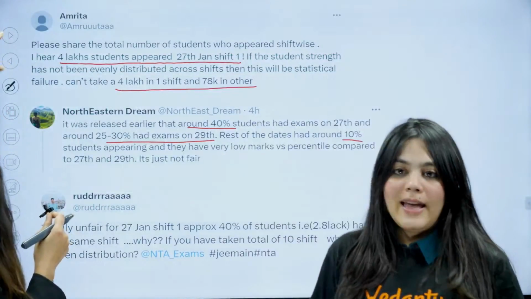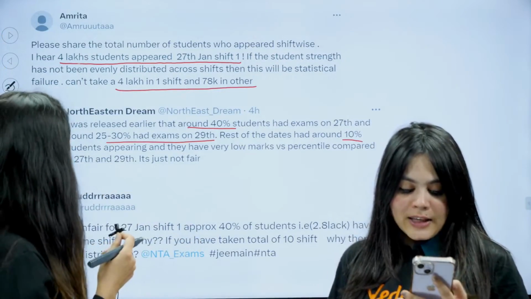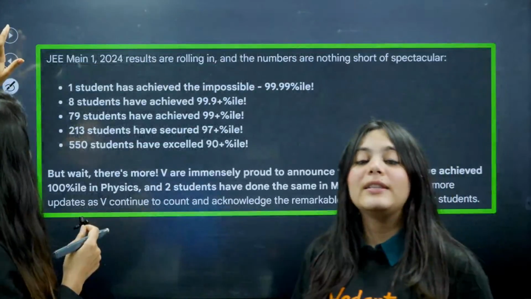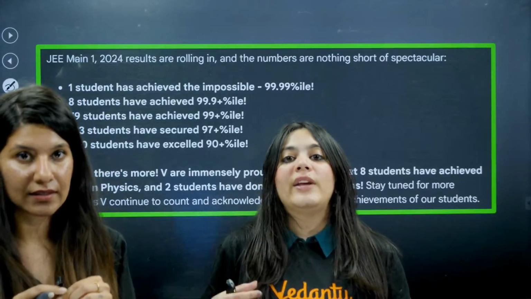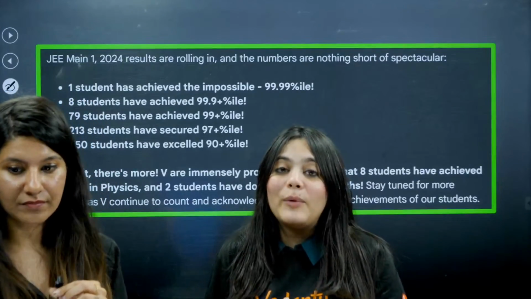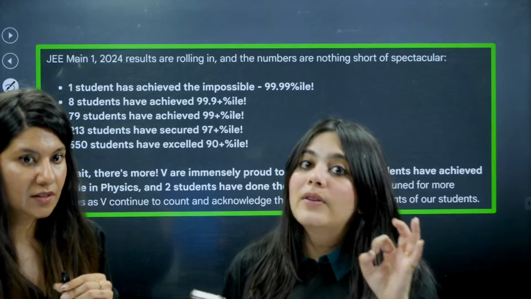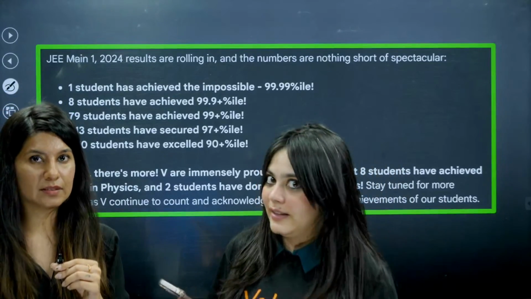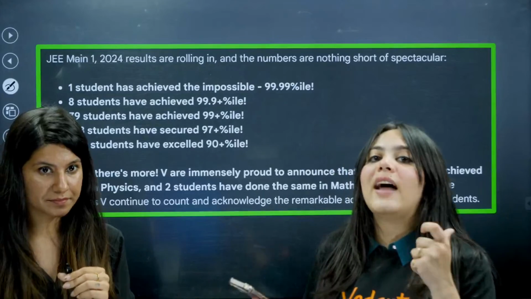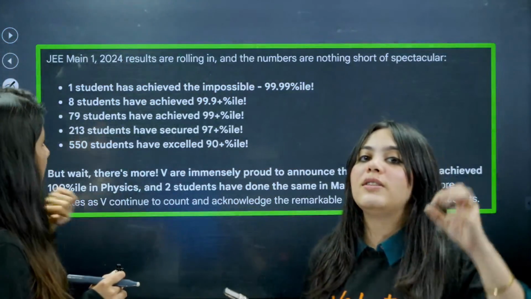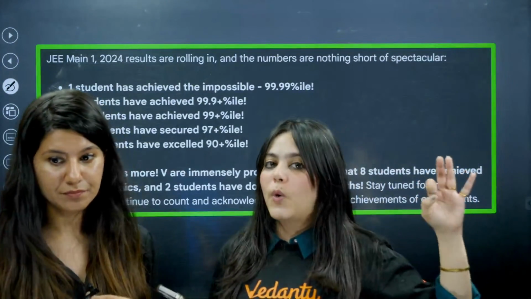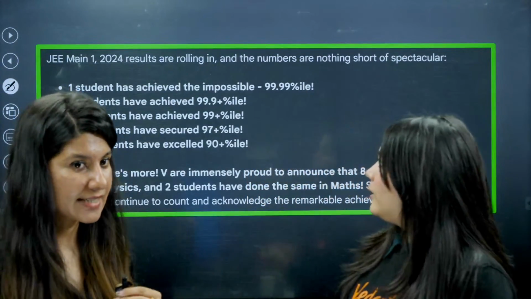Yes, we are highly disappointed. Some people are again asking about percentile. Beta, for percentile, again the number of students that are taking part in your exam matters a lot. If the number of students decreases, your percentile will definitely decrease, because it works in that manner. Ma'am has explained to you how percentile functions in the previous video. You can go and watch it.